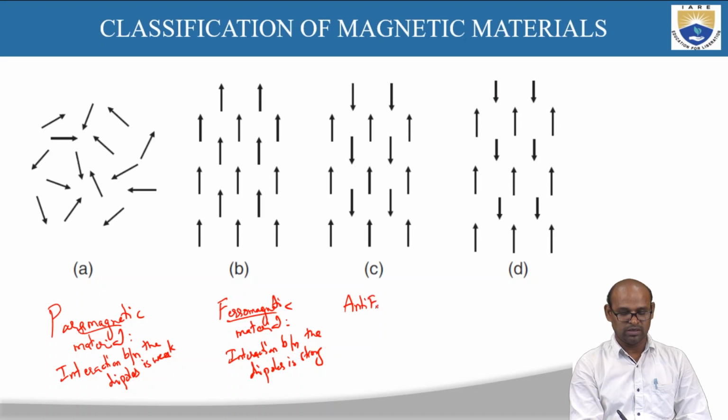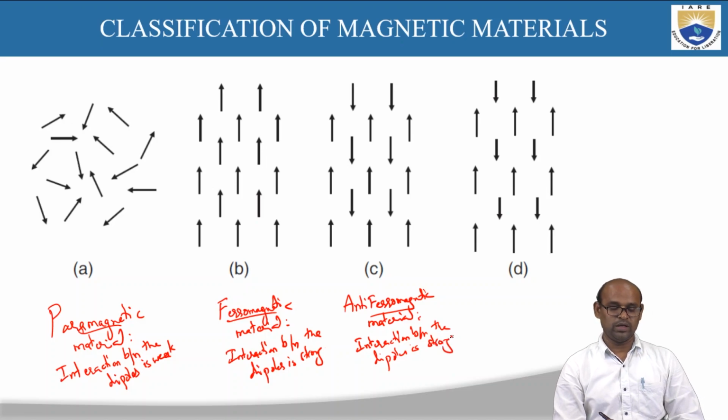So this is antiferromagnetic material. Here also the interaction between the dipoles is strong, but the neighboring dipoles are oriented in opposite directions.